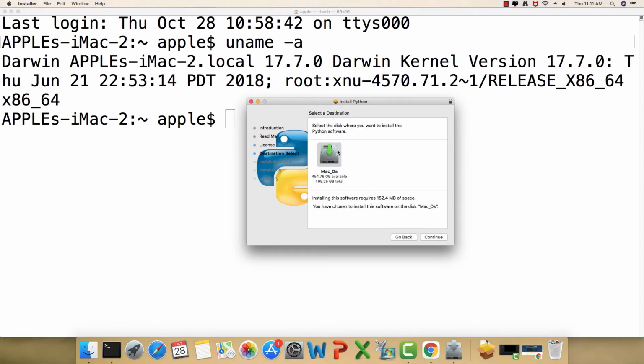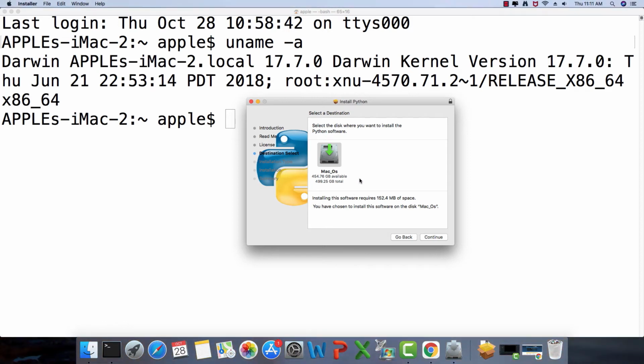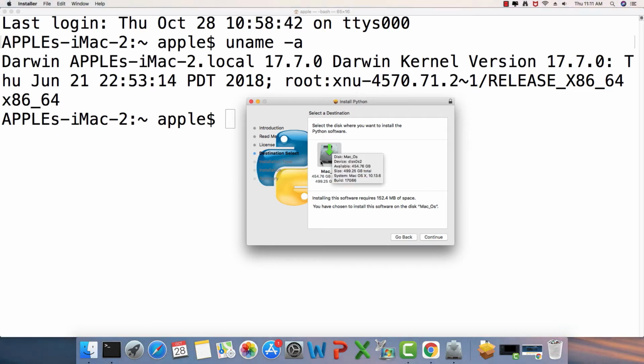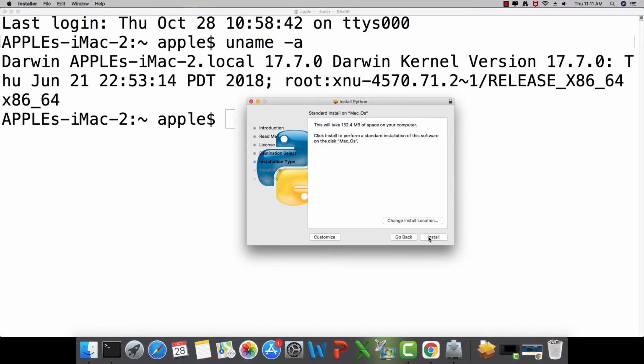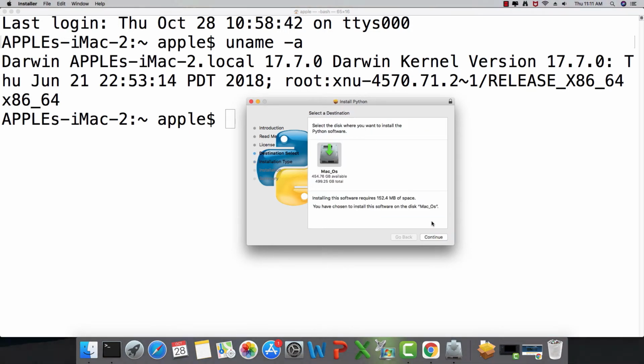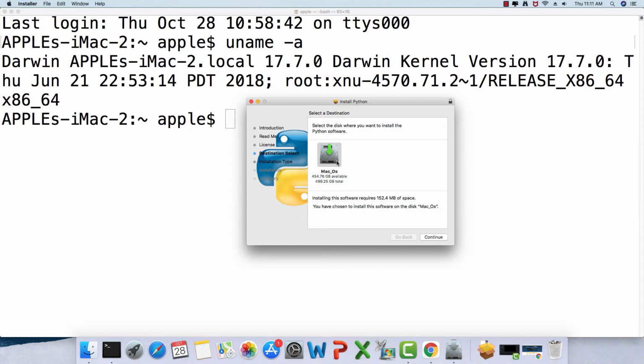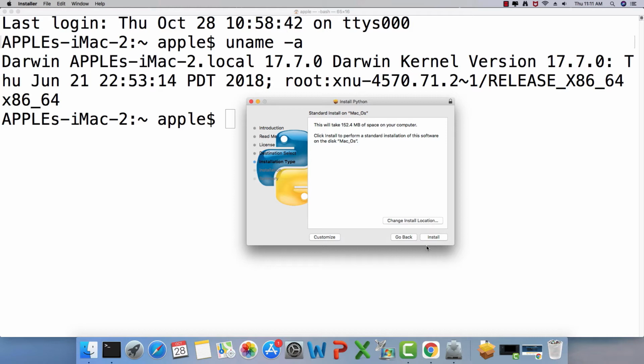And it shows us the available disk space and the total disk space. If you have multiple disks, it is going to show all those disks here. As of now, I just have a single disk here. And then I'm just going to say continue again. Okay, so here you can change the installation location, but there is no need to change the location. That's why I'm just going to keep it as it is. And I'm going to click the install button now.